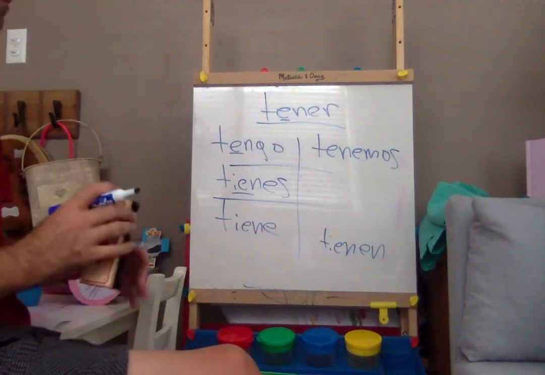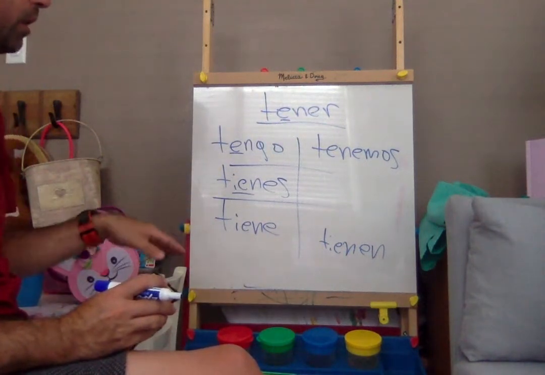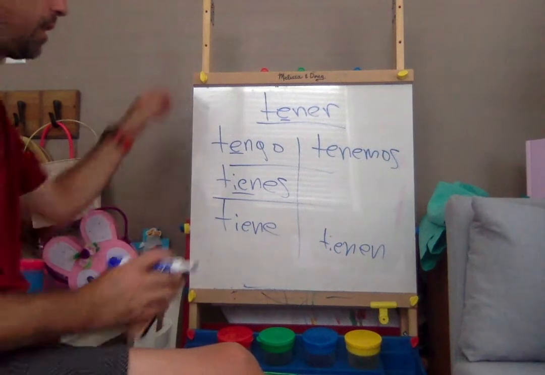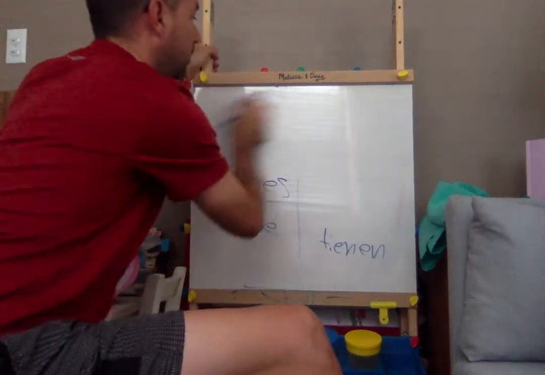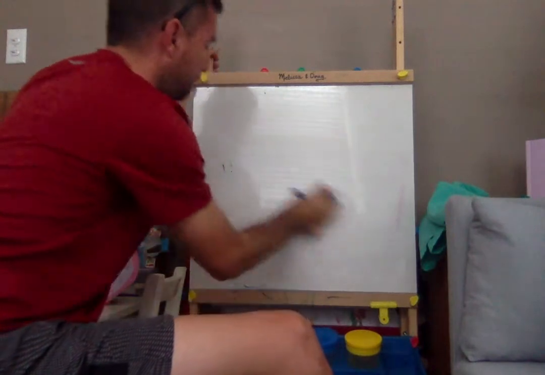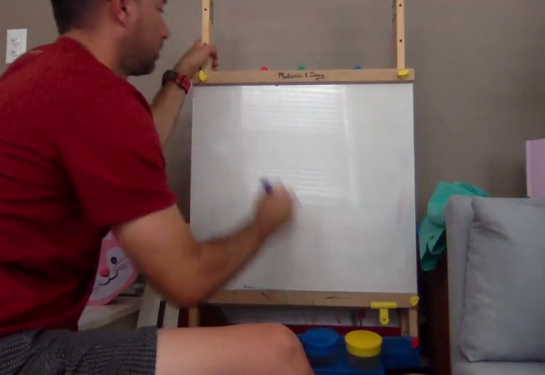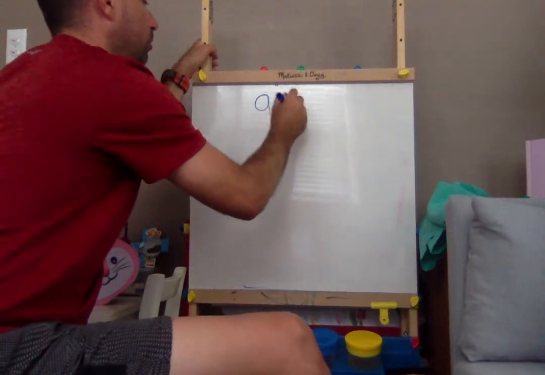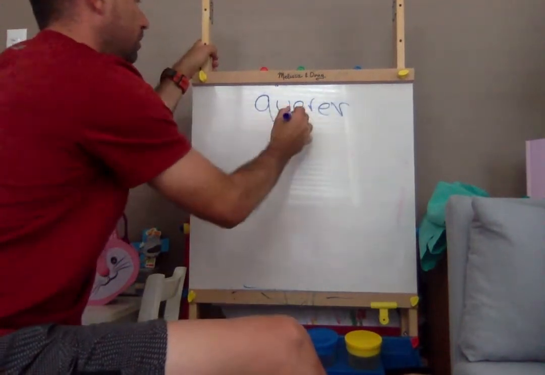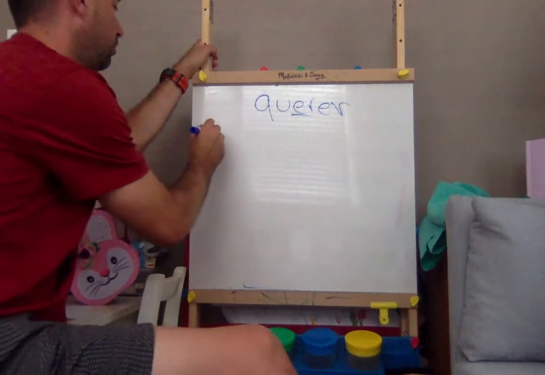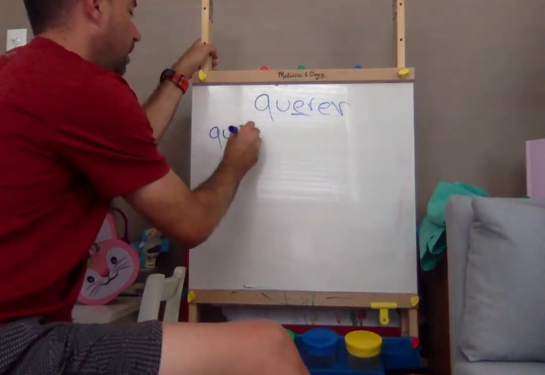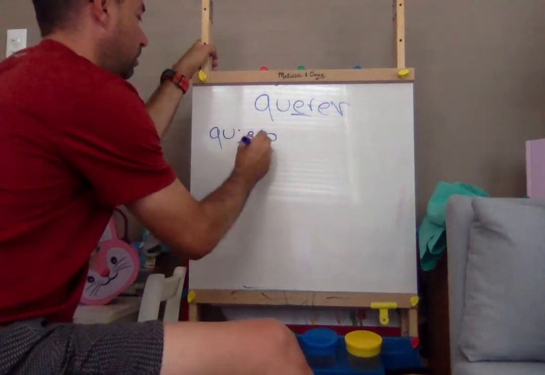Now, the reason we're going to do another stem changing E to IE that we learned is to want. So we went over this during Christmas, how you may hear someone say they want something. So, Q-U-E-R-E. So that's going to be the stem changing. So it'd be Q-U-I-E-R-O.